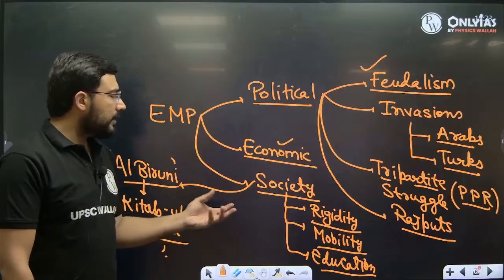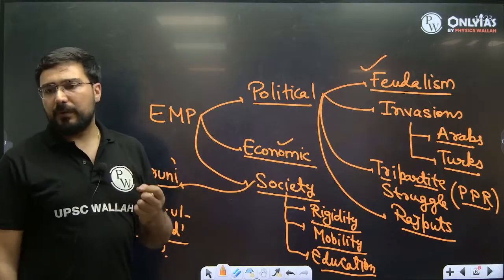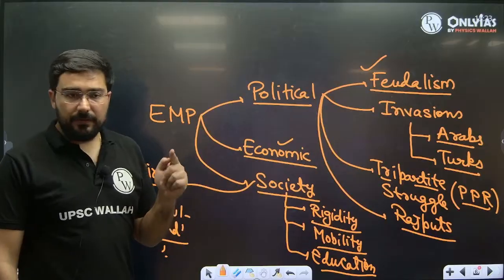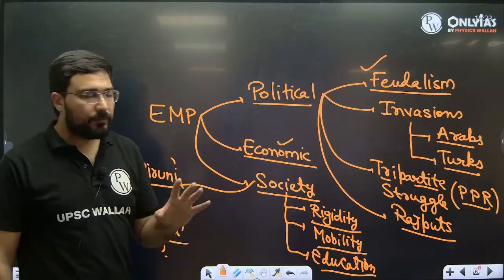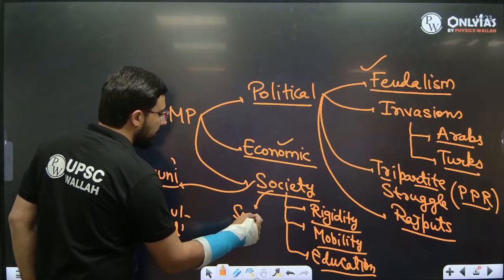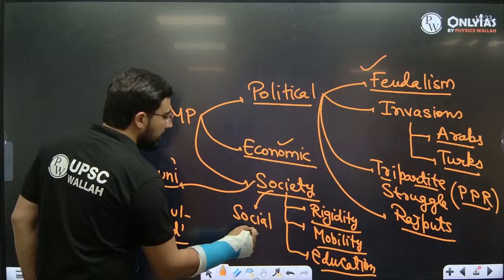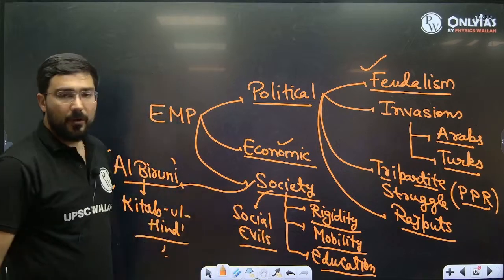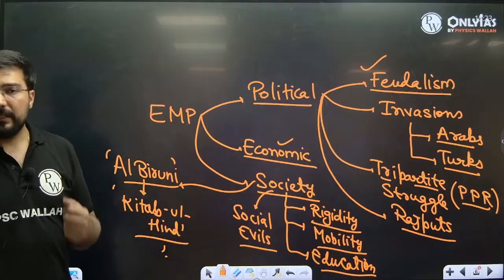These were some of the features. Women were facing a large number of social evils. They were facing child marriage. They were facing sati. They were facing the purdah system. So, n number of social evils were there in our society at this time. And these social evils further increased because of the raids.